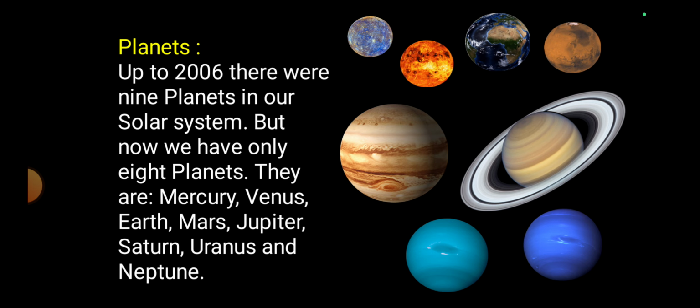Planets. Up to 2006, there were 9 planets in our solar system. But now we have only 8 planets.